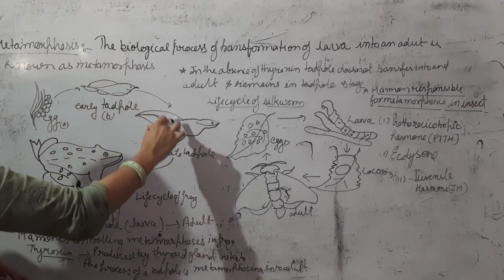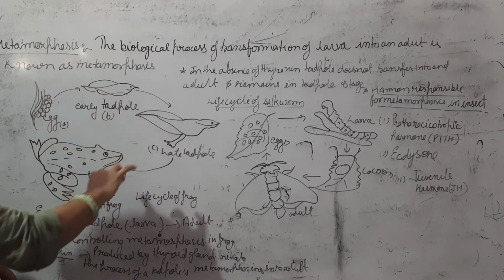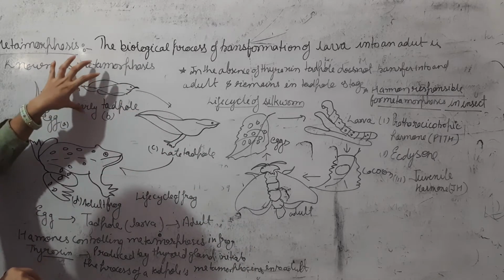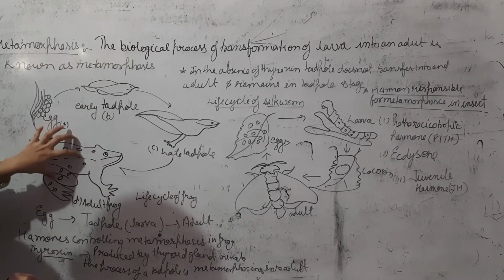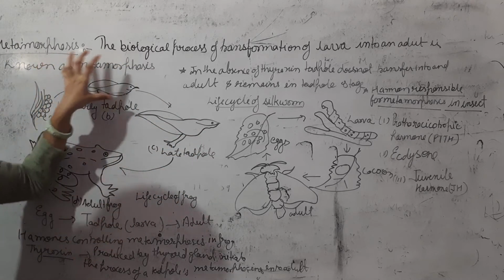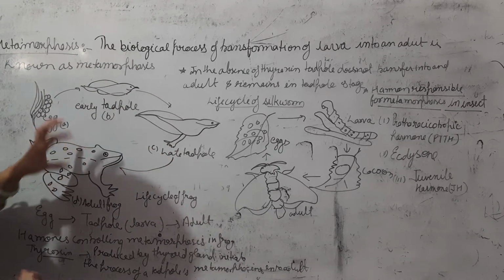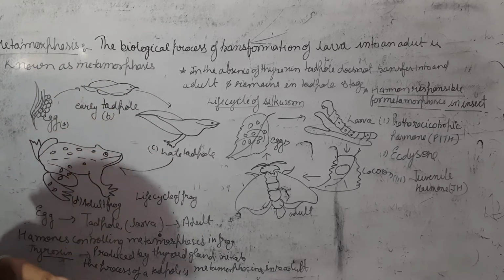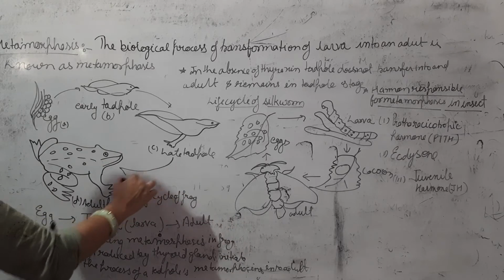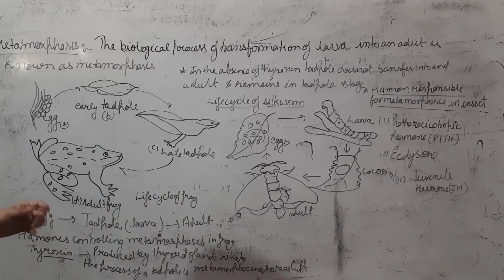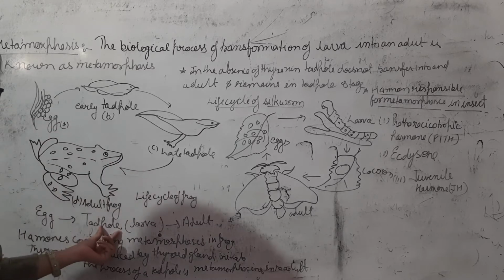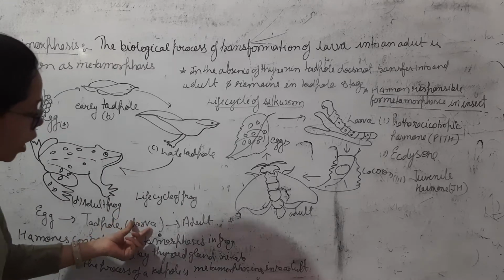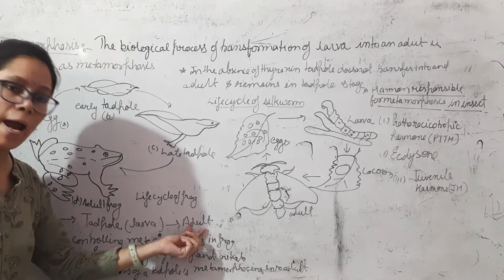This process is known as metamorphosis, in which the larva converts into the adult frog. So in the life cycle of the frog, first the egg converts into the tadpole. Tadpole is also known as larva. Now the larva converts into the adult.